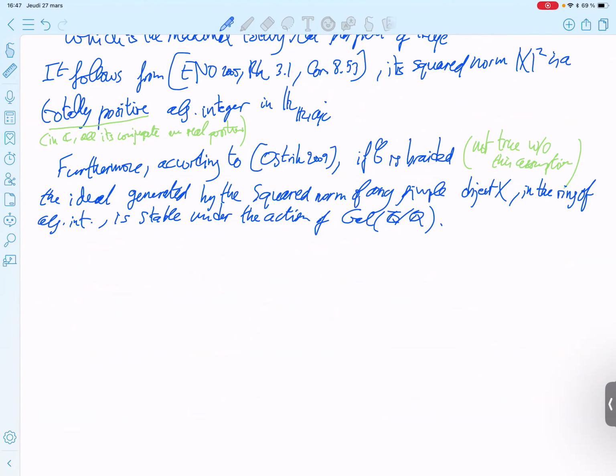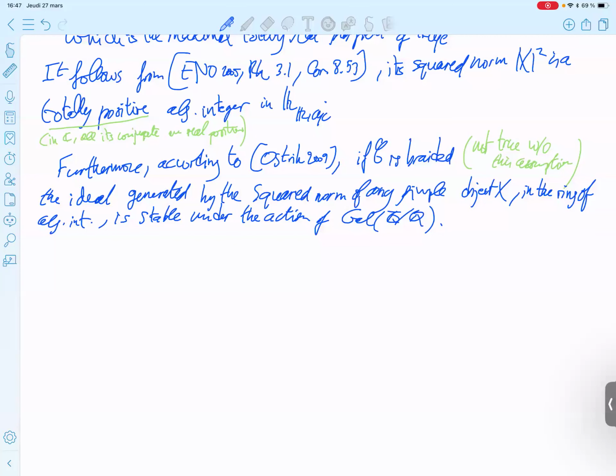So now we define the square norm, which is independent of the choice of the isomorphism. If you take the sum of the square norms of the simple objects up to isomorphism, you get what is called the categorical dimension or global dimension, which is also independent. So we have a kind of canonical dimension.